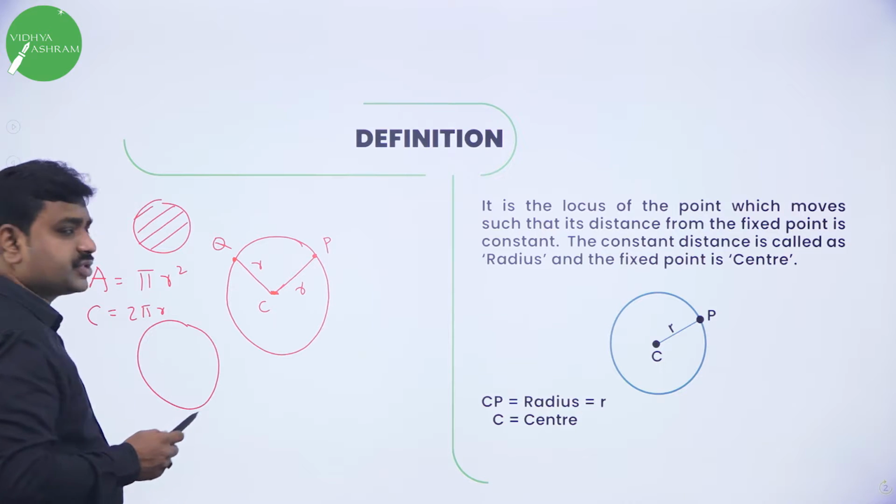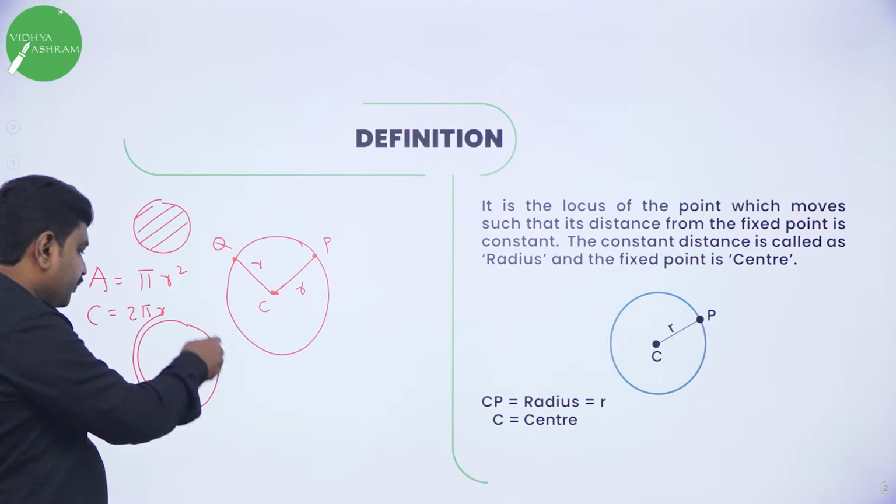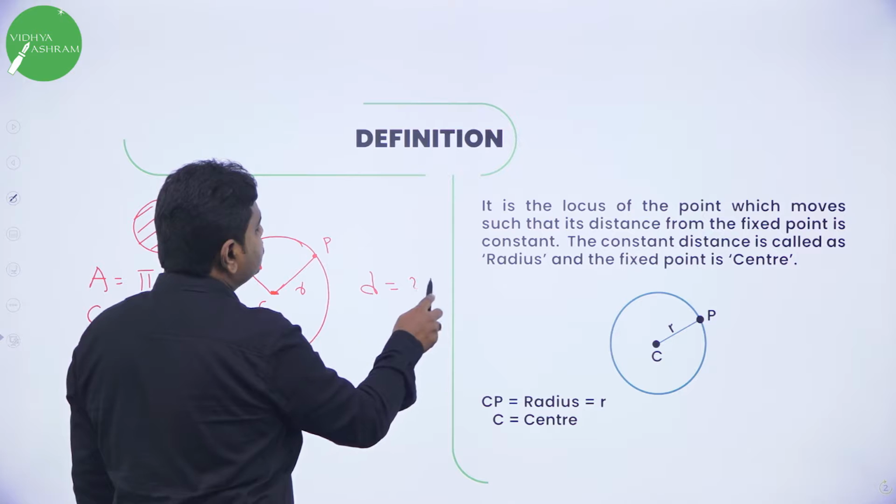You have studied this in high school. And circumference of circle, circumference means outer periphery, that is 2 pi r. And diameter, what is diameter? 2 times radius, double the radius.